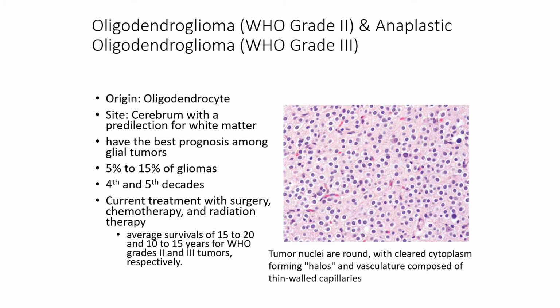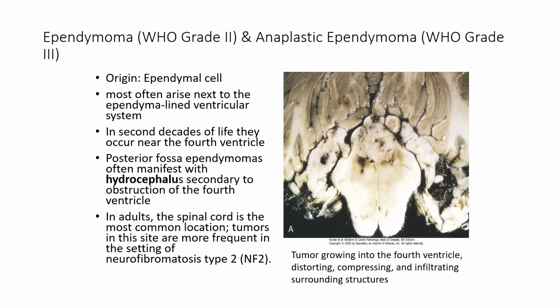Okay, so this is oligodendroglioma. Another glioma is ependymoma, which can be grade 2 or grade 3. They originate from ependymal cells. They are usually associated with the ventricular system, so they can manifest with obstruction to the ventricles, causing hydrocephalus. In adults, the spinal cord is the most common location, and the tumor can be associated with neurofibromatosis type 2.